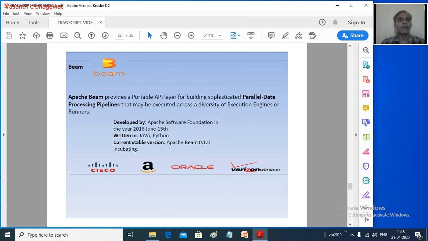Then we have Beam. Beam is another technology which is generally used for parallel data processing. When we go into parallel technologies and parallel data processing, Beam is once again becoming very popular.